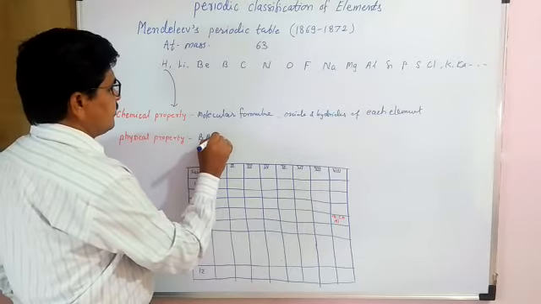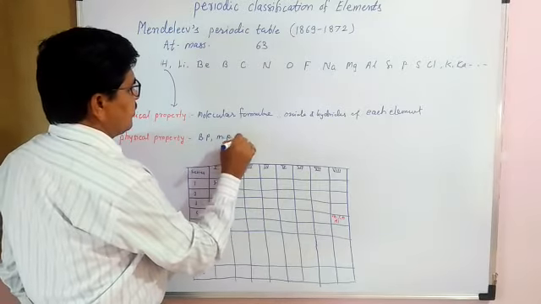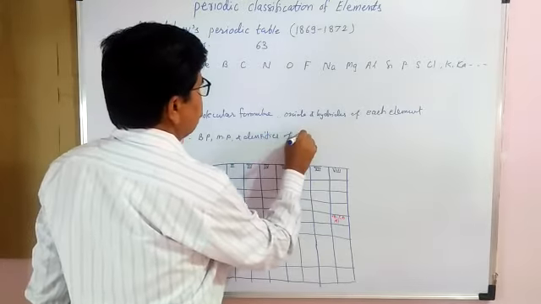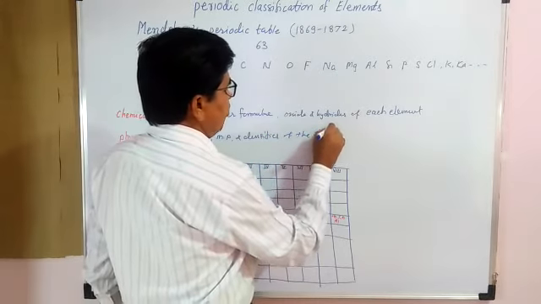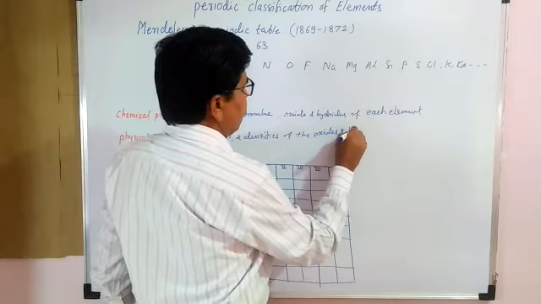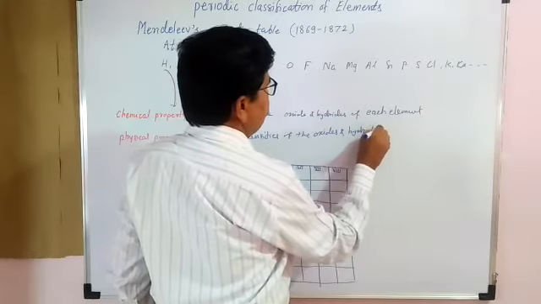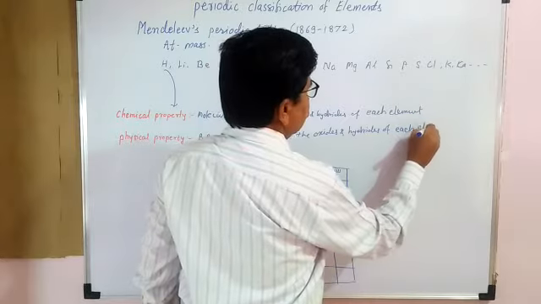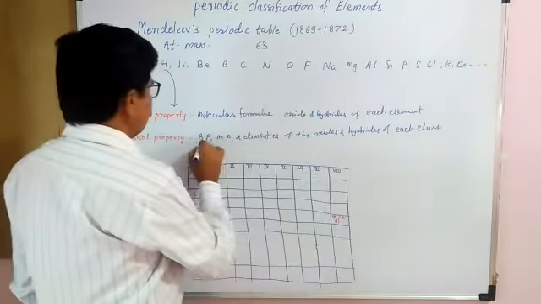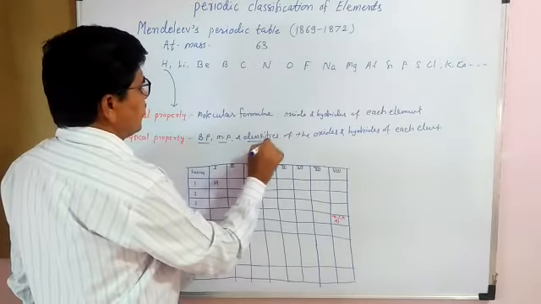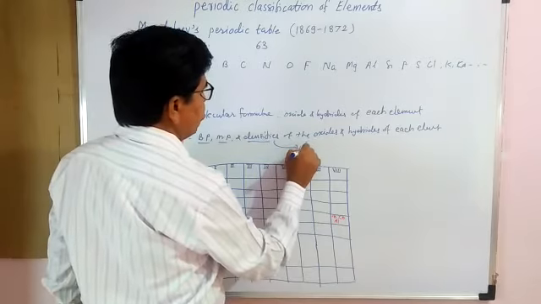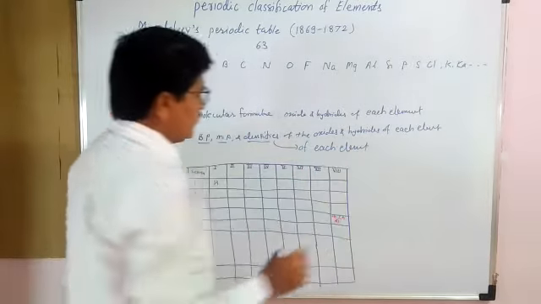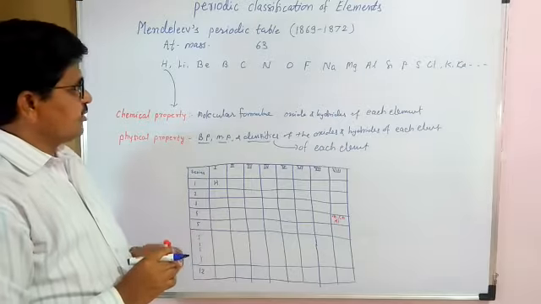Boiling point, melting point, and densities of the oxides and hydrides of each element. Also he considered the boiling point, melting point, and density of each element. He considered these physical and chemical properties of these elements.